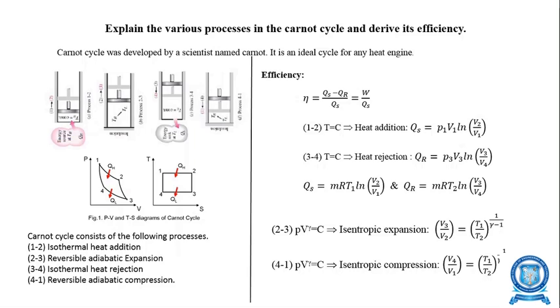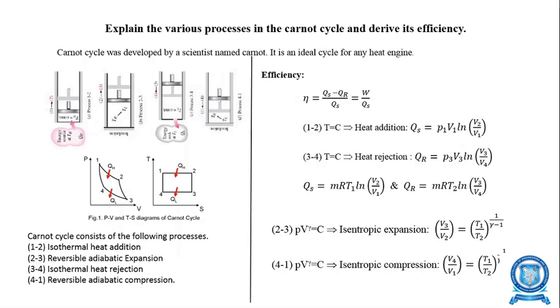Before solving the derivation, we need to know the efficiency formula. The efficiency is nothing but the output by input. By using an engine, the output is the work done by the engine. The input is the heat supplied to the engine. Therefore, the efficiency is equal to work done divided by heat supplied, W by Qs, where the work done W is nothing but the amount of heat supplied minus the amount of heat rejected from the system.